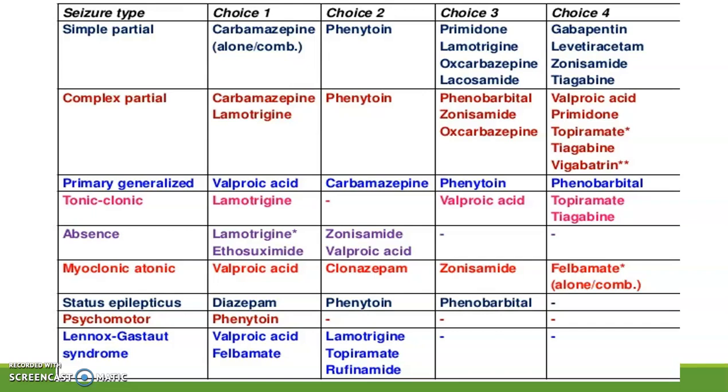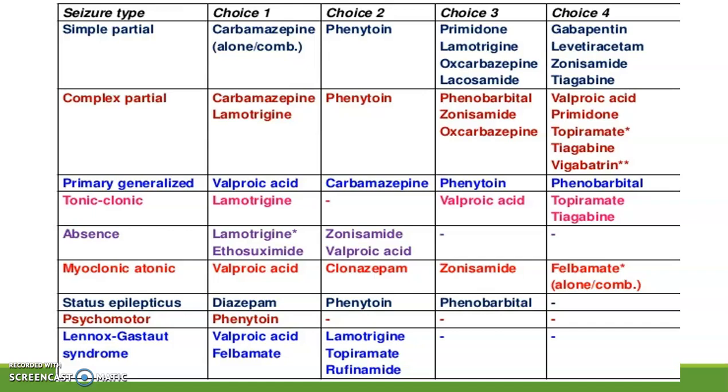For tonic-clonic seizures, first drug of choice is lamotrigine, followed by valproic acid, followed by topiramate and ticagrelor. For absence seizures, first drug of choice is lamotrigine and ethosuximide, followed by zonisamide and valproic acid. For myoclonic atonic seizures, first drug of choice is valproic acid, followed by clonazepam, followed by zonisamide, followed by felbamate. Felbamate here can be used alone or in combination.